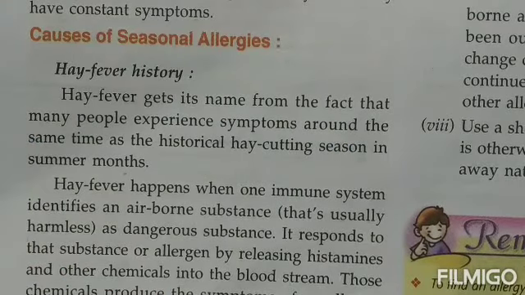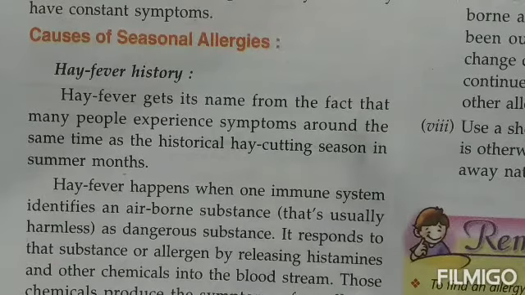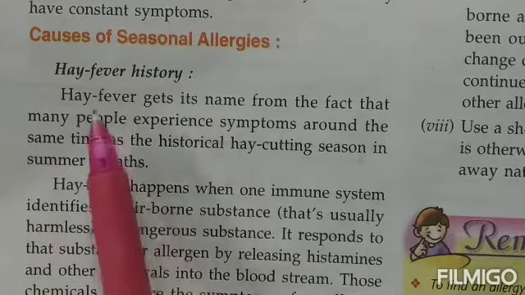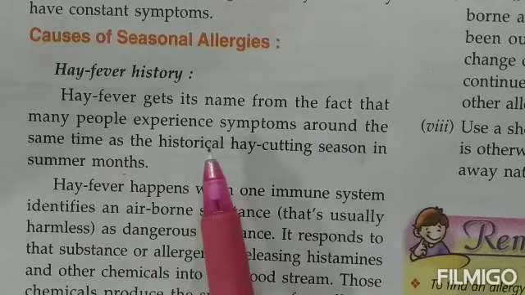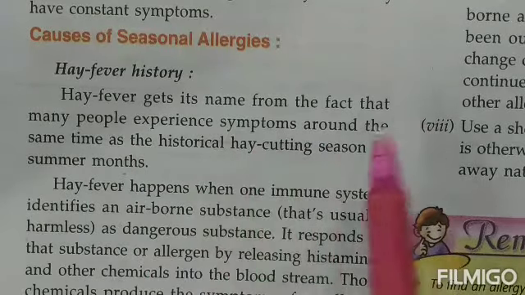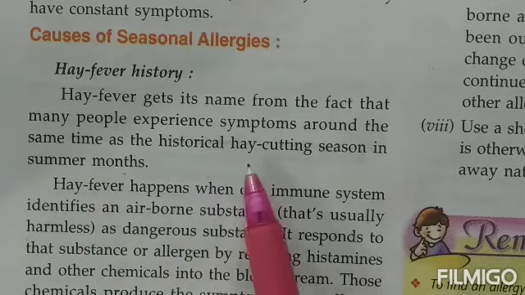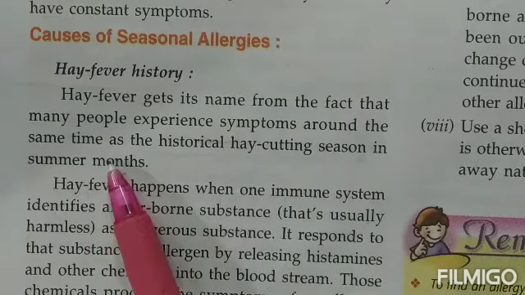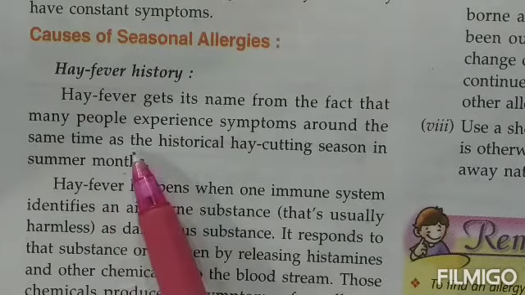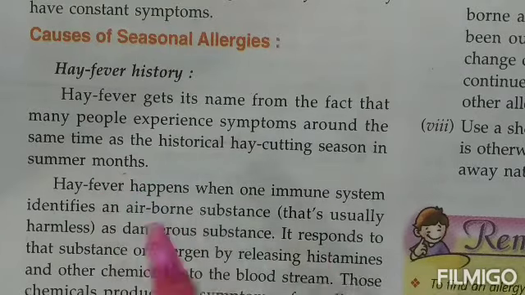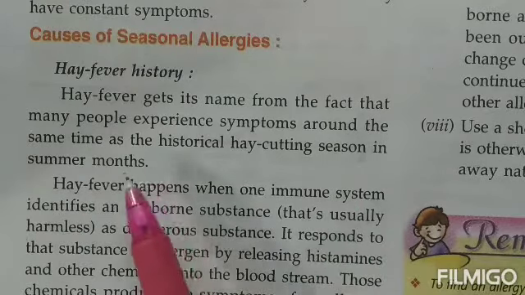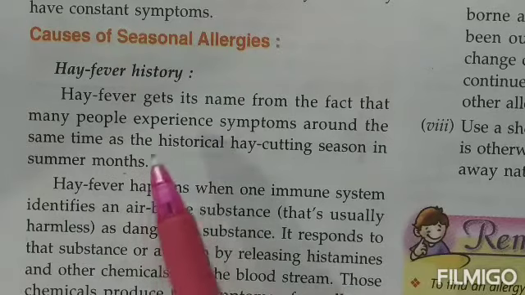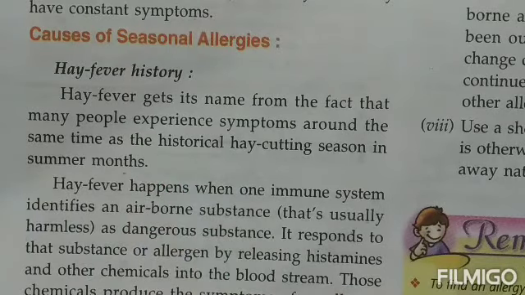Now in the seasonal allergies, children, one example is given in your book, that is of the hay fever. Hay fever generally gets its name from the fact that many people experience its symptoms around the same time, that is the hay cutting season in the summer months. So in the summer months, most of the people develop this hay fever, children, that is connected with the summer season. That means the hay fever generally starts or occurs in the summer season. So this is a seasonal allergy.